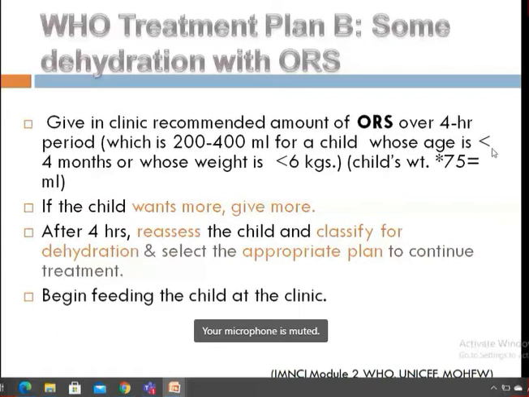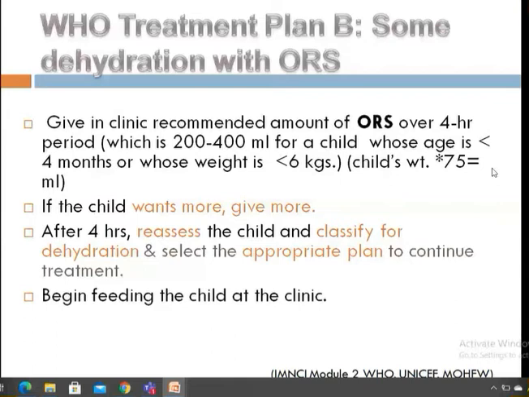So there is a formula for this: how much ORS is to be given within 4 hours if a child lands up with some dehydration. You have to ask the child's weight. You will obviously weigh the child, then multiply the weight by 75, and whatever amount comes, you have to give that within 4 hours.